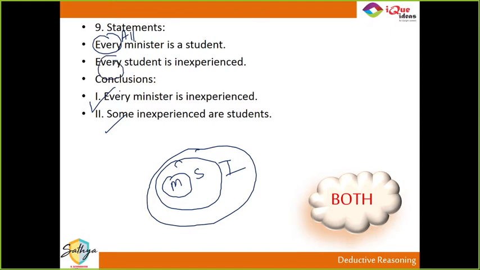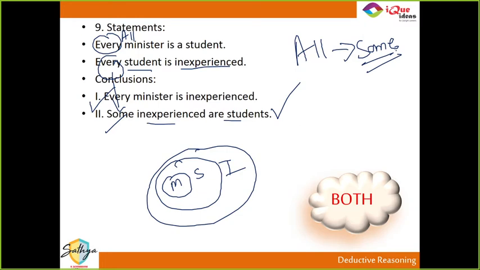Guys, both the conclusions are true. Remember, all का उल्टा some होता है. So when all students are inexperienced, तो some inexperienced students भी definitely true होगा. Guys, remember the reversal. When the statement is all, the ulta statement is always some. If all A are B, then some B are A. Remember that.